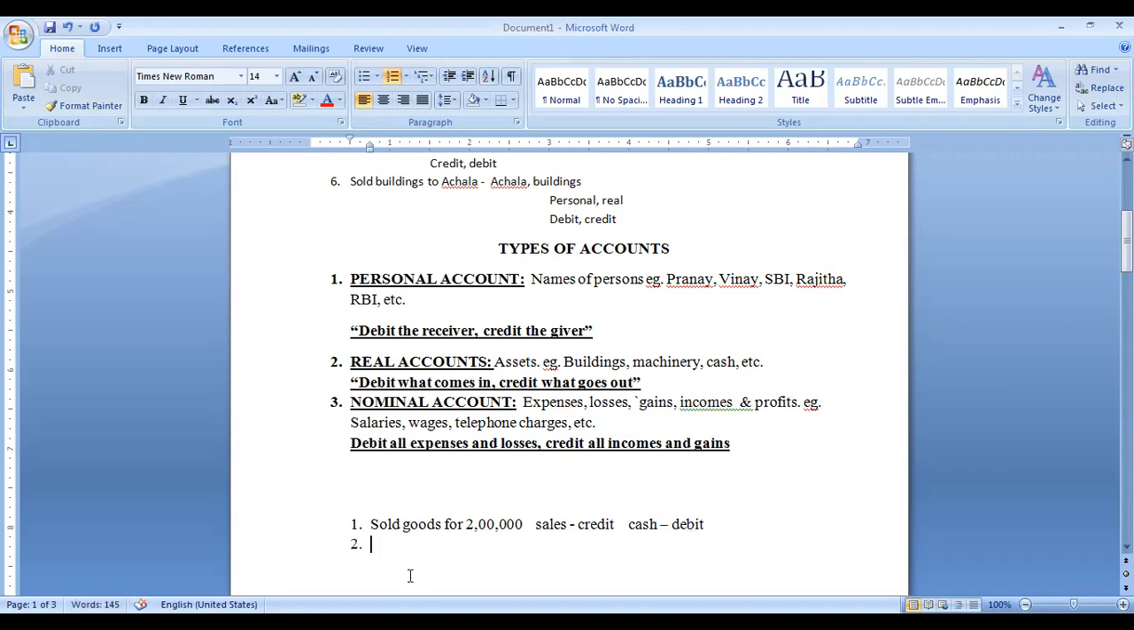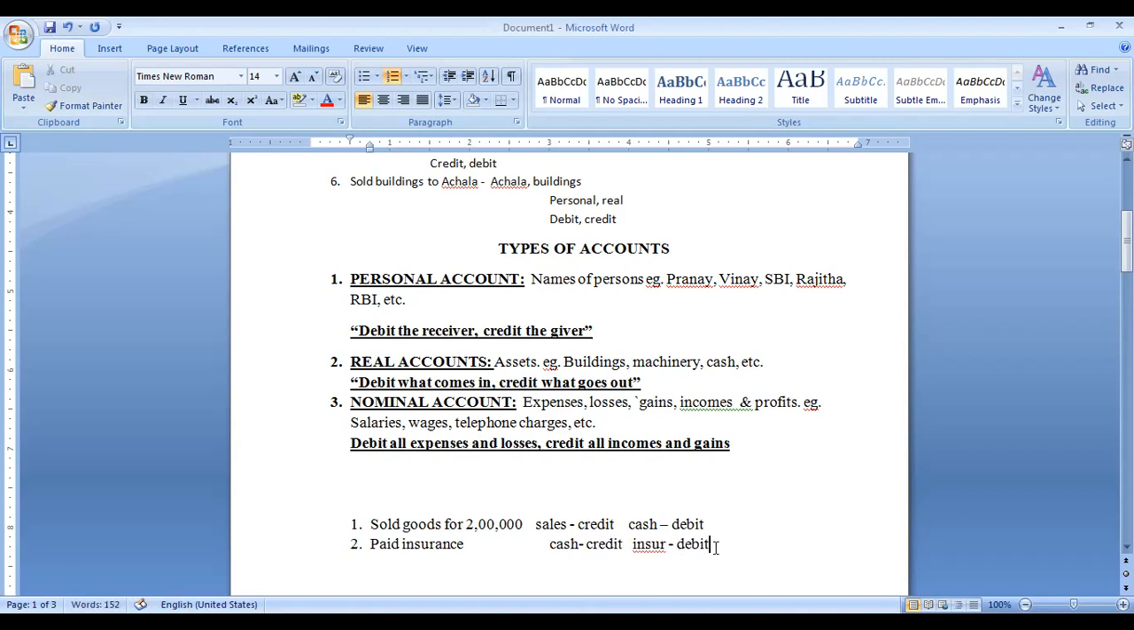Second one, what is the transaction? Paid insurance premium. What are the two accounts that you identified? Cash account and insurance account. So insurance is expenditure for you, no? That is nominal account. Debit all expenses, we are saying, so it is debited, and automatically cash will be credited. Is it correct? Yes, sir.